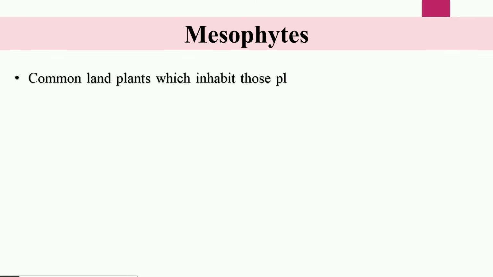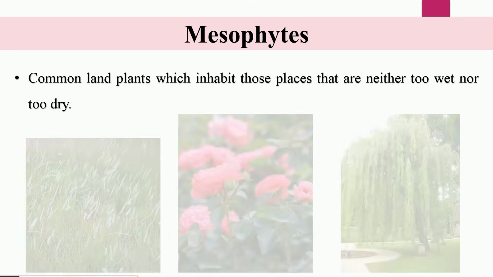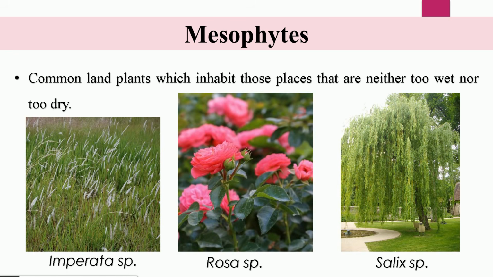Mesophytes are the common land plants which inhabit those places that are neither too wet nor too dry. For example, Impatiens, Rosa and Salix. These plants are found in moderate conditions of water, or you can say the places which are neither too wet nor too dry. These plants are mainly found in moderate conditions of water.